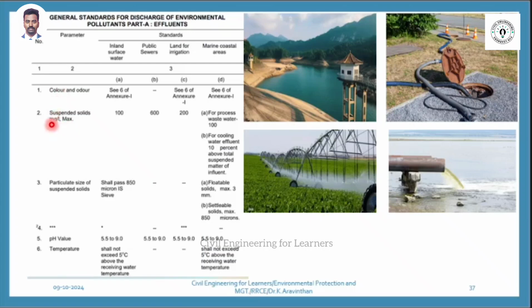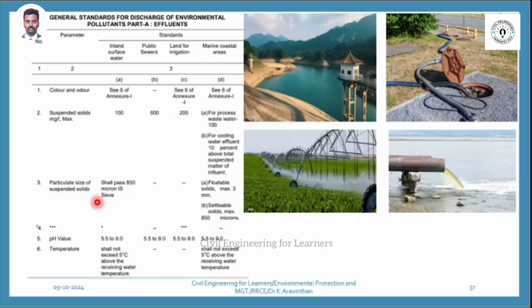What should be the suspended solids? How much should it be? 100 milligram per liter. So these are all in milligram. And can you see, if you are letting into irrigation, you can have higher suspended solids. So these are the four ranges, and the particulate of suspendable solids.